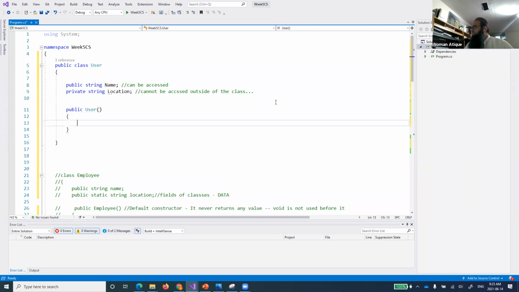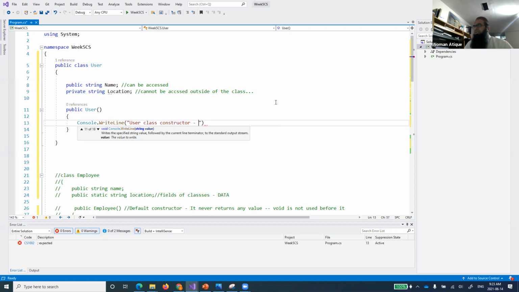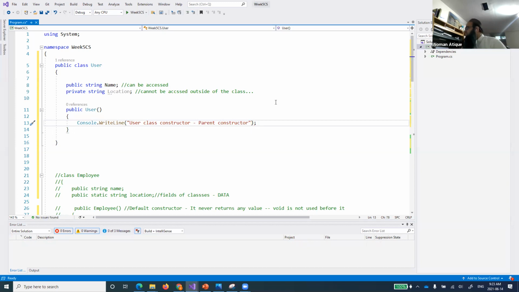So default constructor, right? So console.writeLine, and let's say user class constructor, or let's write down parent constructor, right? This will become a parent constructor, so that when we are calling it, we know what's going on, right?